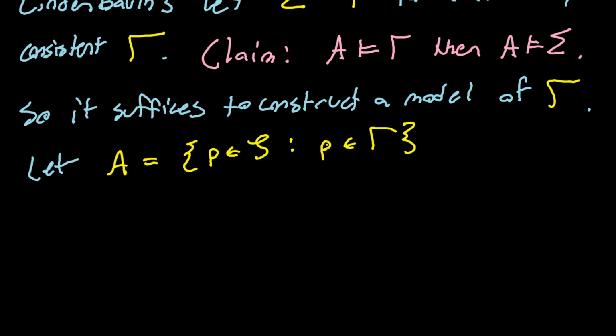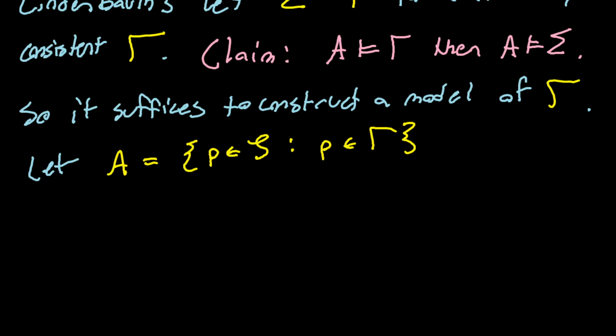Right, so it's exactly the sentence symbols that occur within gamma. Remember, a model is just a collection of sentence symbols, and we're just taking the ones in the model to be true and the ones outside of the model to be false. So this is basically saying, let's just assume all the sentence symbols that occur in gamma are true, and all the ones that don't occur in gamma are false.